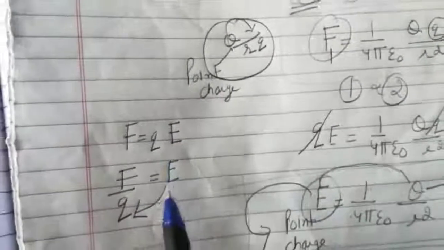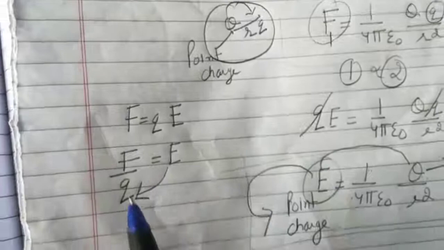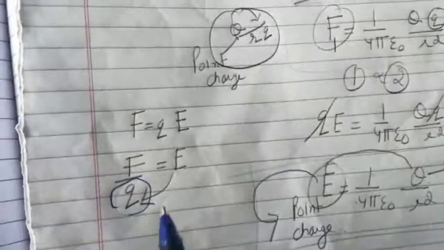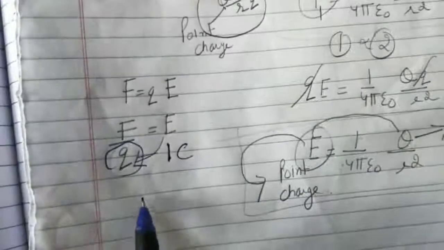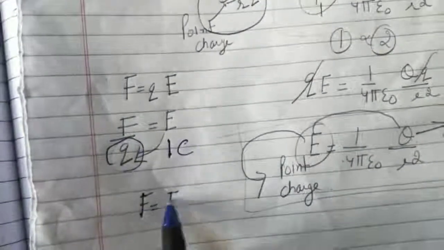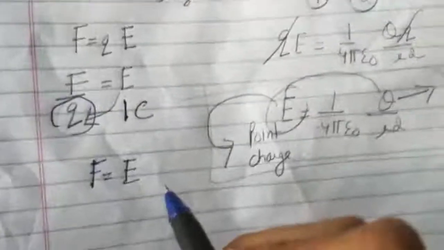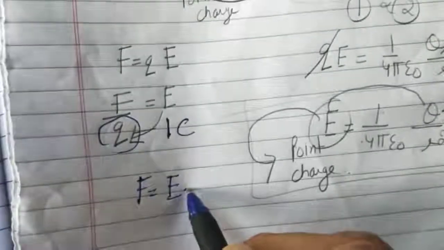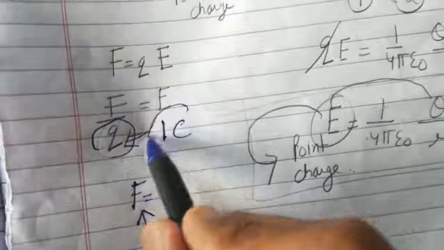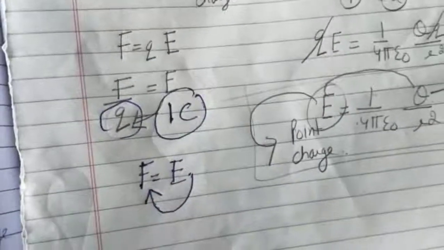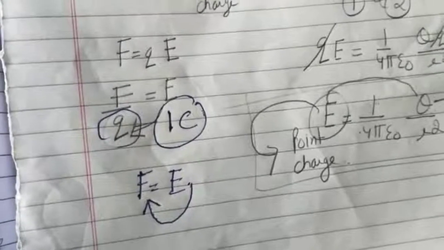As you know, F is equal to qE, so electric field intensity is equal to F upon q. Make this q as 1 coulomb. So force will be equal to electric field intensity. So what is this electric field intensity? Electric field intensity will be equal to the force experienced by the 1 coulomb charge which is placed at some distance from the source charge.